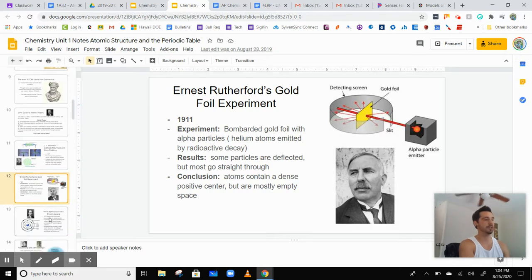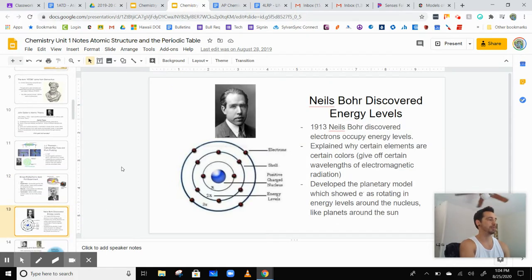The next person to come along was Niels Bohr. What he found in 1913 was that electrons actually occupy energy levels. So the electrons aren't just floating around randomly in the atom. They're not just in any old space, but they're actually in energy levels. So he thought they were in shells, like a Russian nesting doll. The electrons are in different shells.